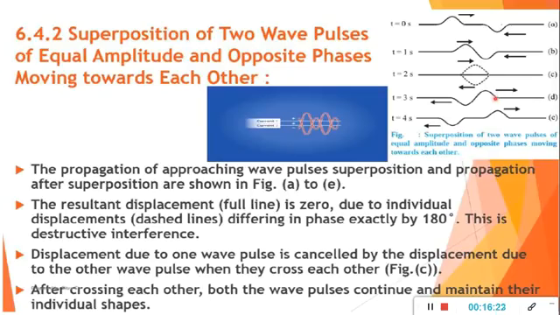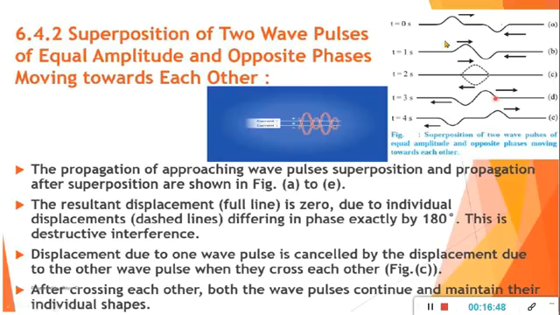So this is destructive interference. Displacement due to one wave pulse is cancelled by the displacement due to the other wave pulse when they cross each other. At point C, that is at 2 seconds, they are crossing each other. And after crossing each other, that is after figure C, the wave pulses continue and maintain their individual shape.